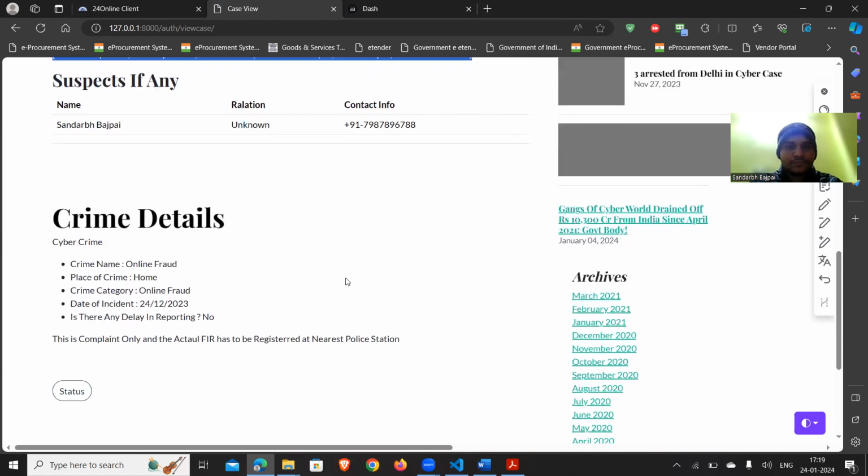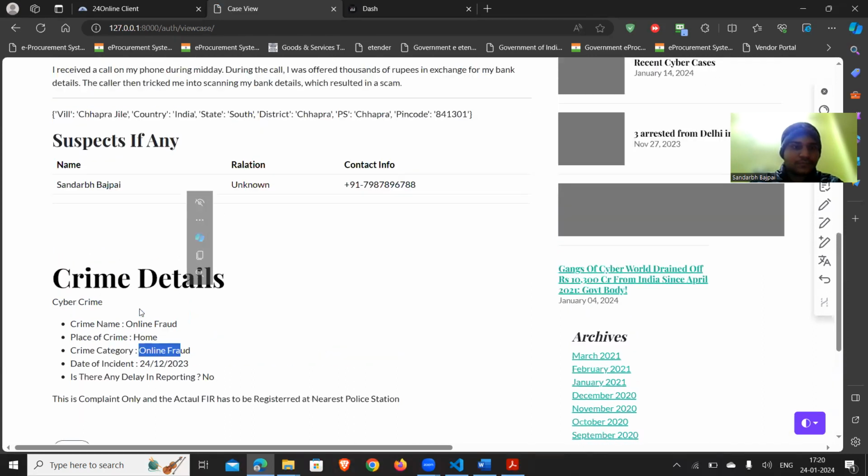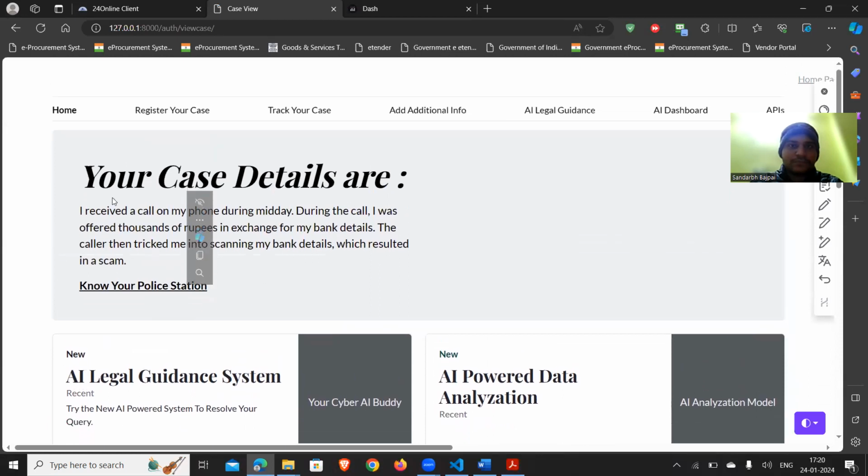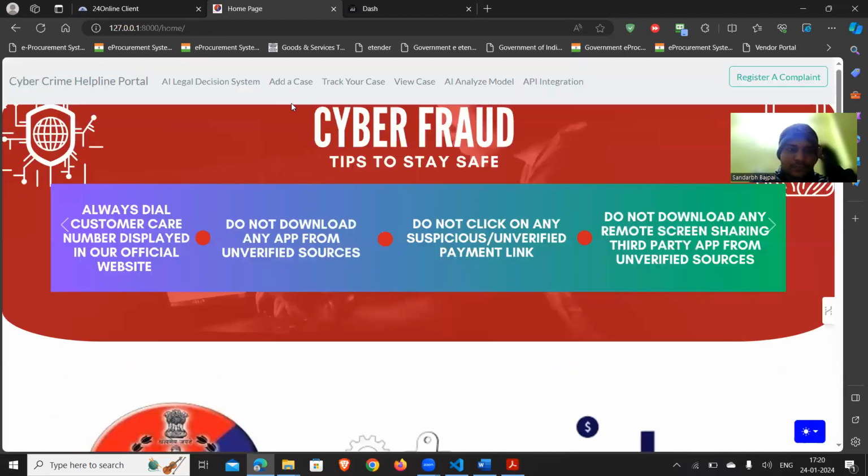Further, our AI system categorizes the crime based on the conversation or the calls, whether it is an online fraud or which kind of fraud it is, the place of crime, crime category, and date of incident. These are already captured from the conversation between the user and the cyber authorities. So let's move back to our base website.